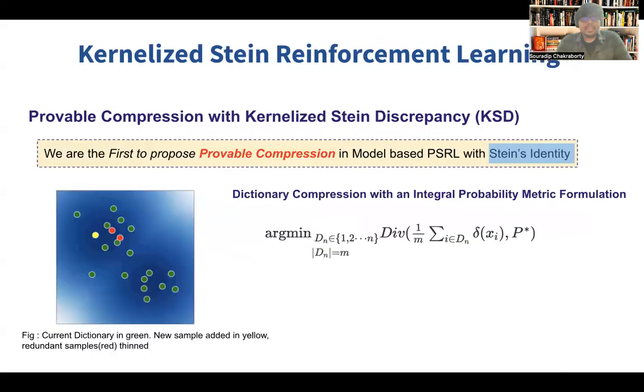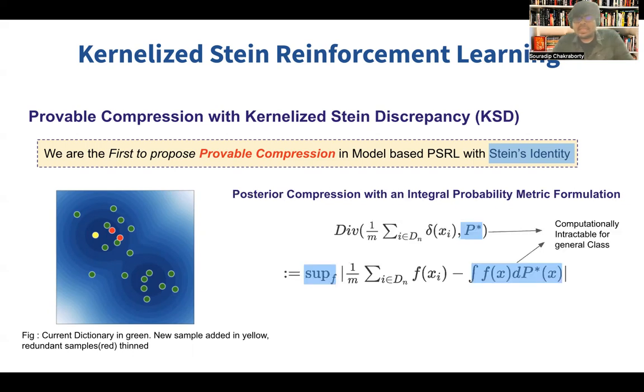So to begin, first we try to motivate how we formulate the dictionary compression with an IPM, or integral probability metric, based formulation. So we try to select those samples which will represent the distribution, such that this divergence term is minimized from the ground truth.